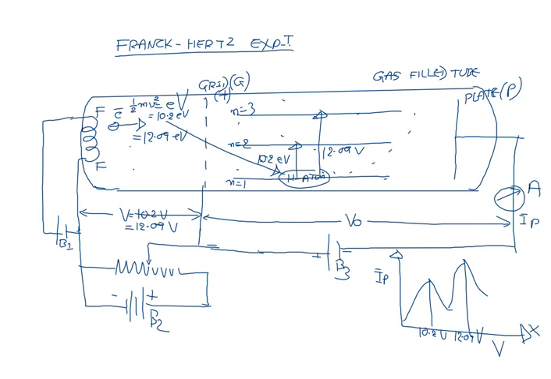Actually, Franck and Hertz performed the experiment with mercury vapor. In the case of mercury vapor, the first critical potential is 4.9 volt and the second critical potential is 9.8 volt.